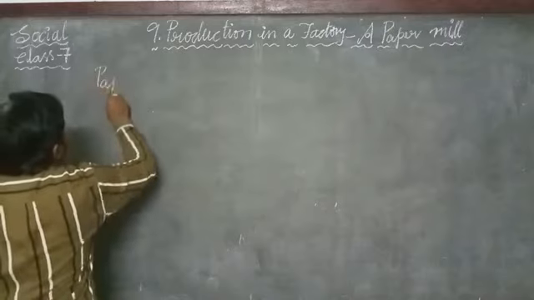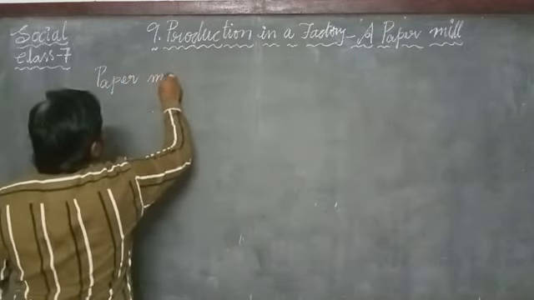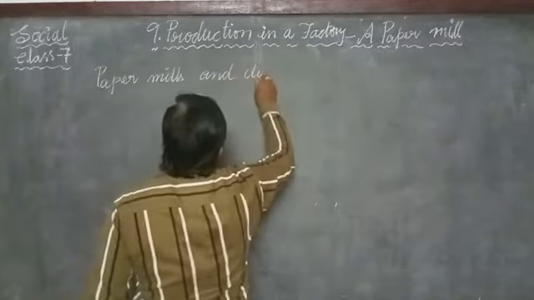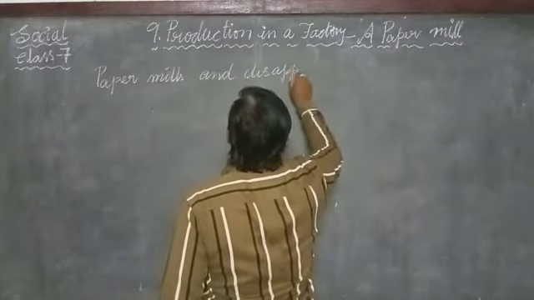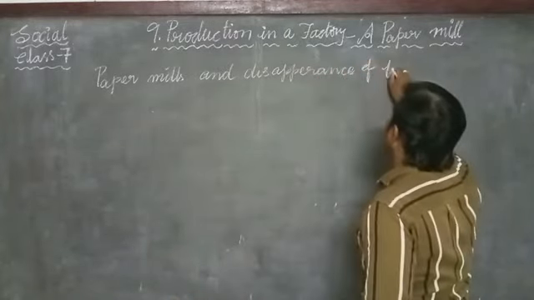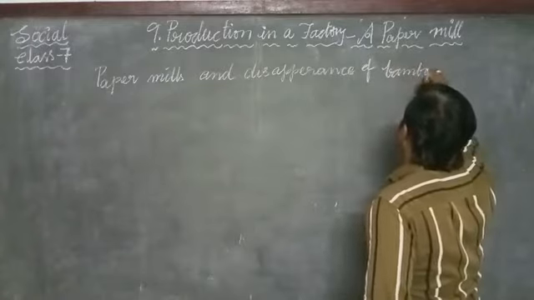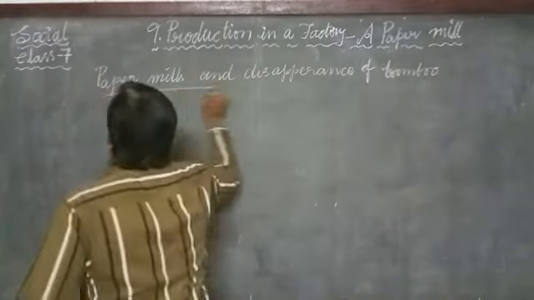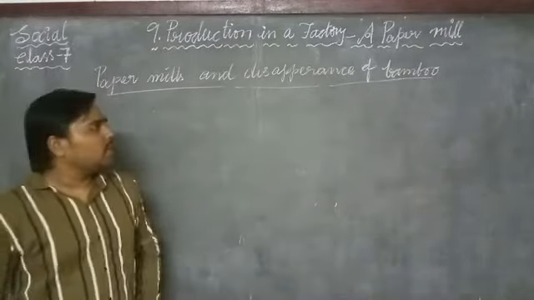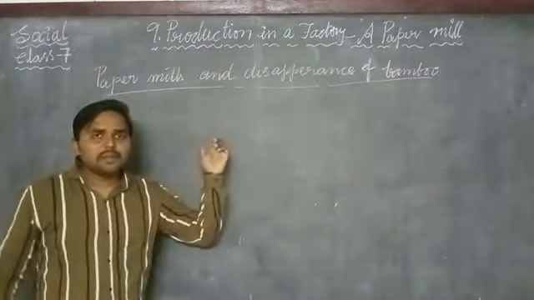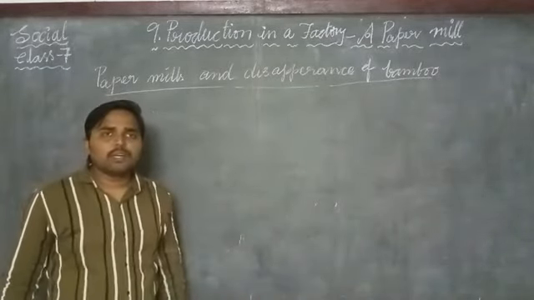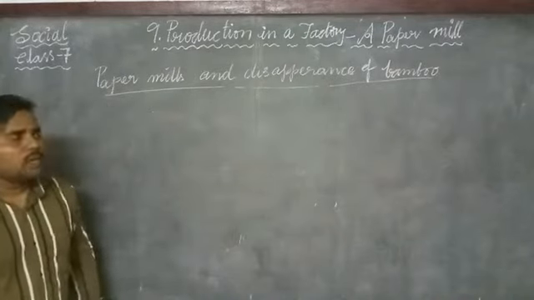Why did the bamboo trees disappear through the paper mills, how did it happen?